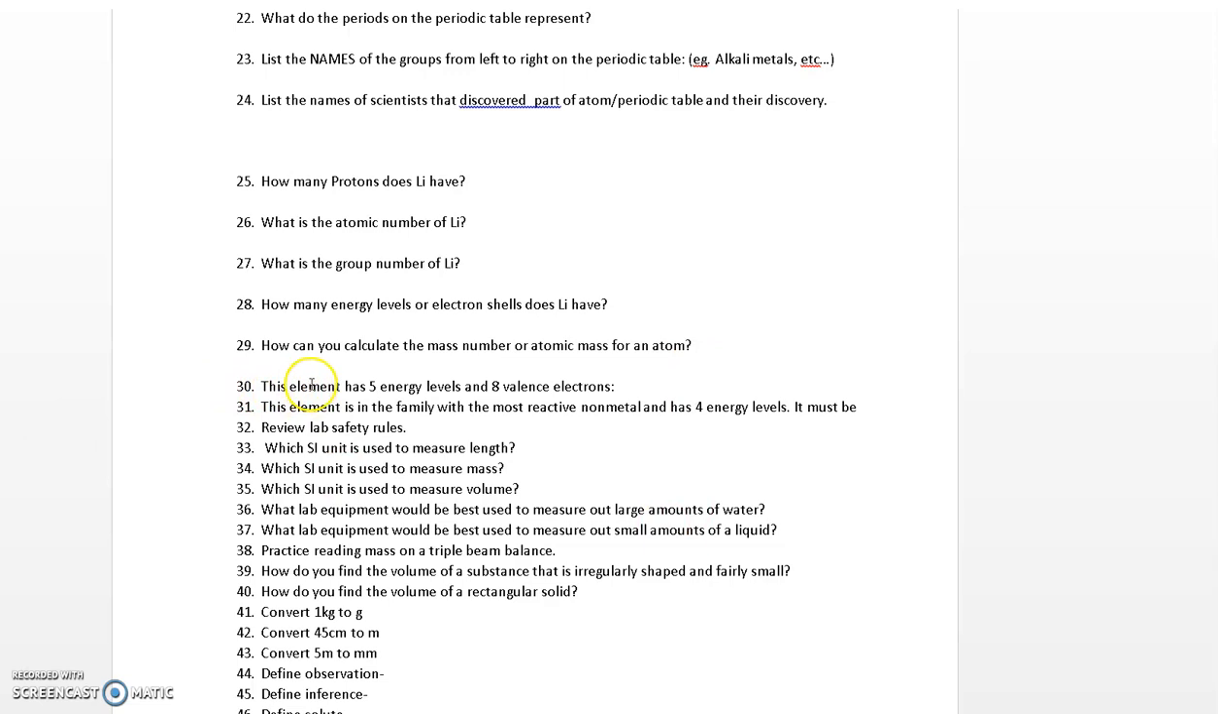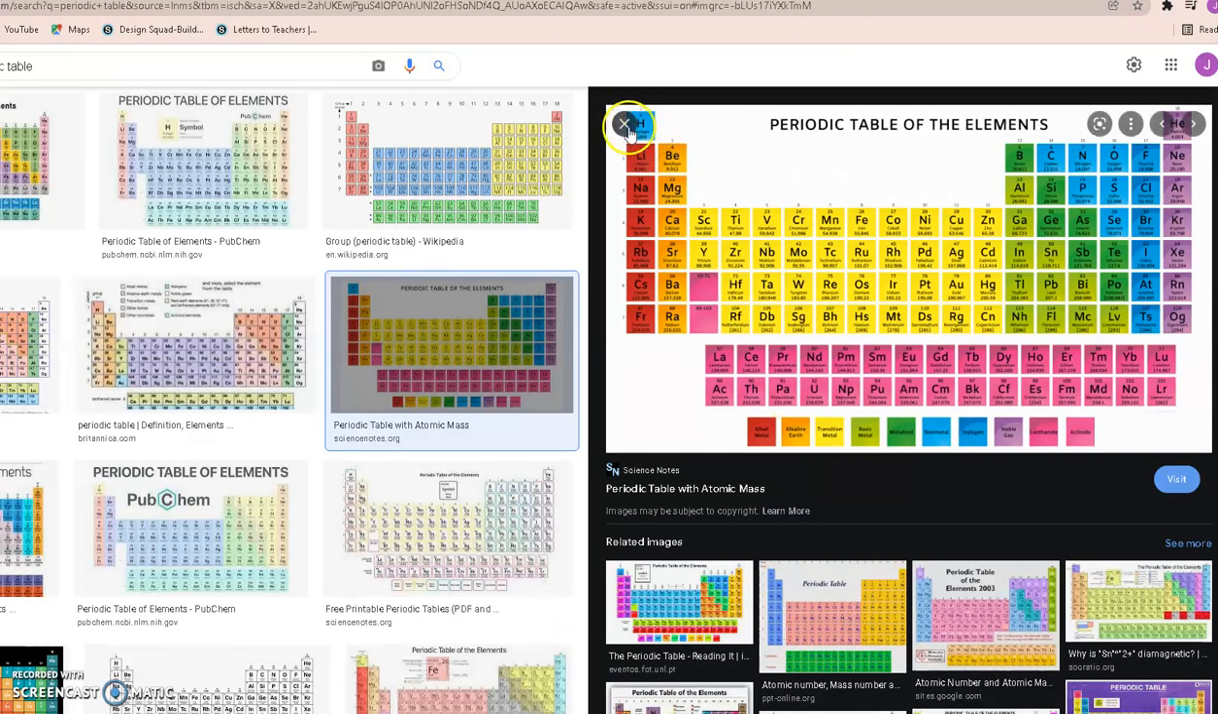Number 30: this element has 5 energy levels and 8 valence electrons. If you look on a periodic table, you want to go down to the 5th period. This is the first period. Remember, each period represents an energy level or energy shell. So this is the first period, 2nd, 3rd, 4th, 5th, and we want to go over to where the noble gases are. They have 8 valence electrons, and the element that's there is xenon. So the answer for that would be xenon.